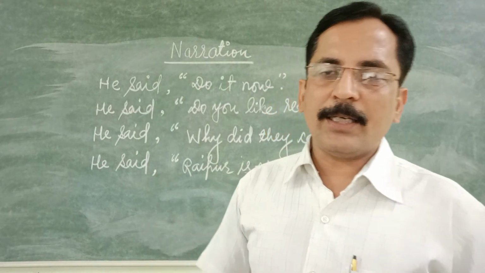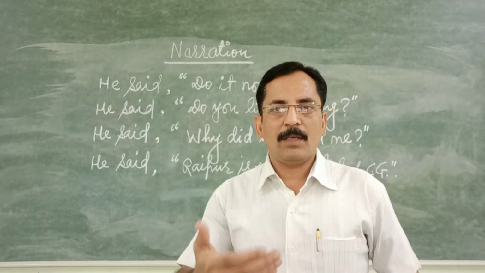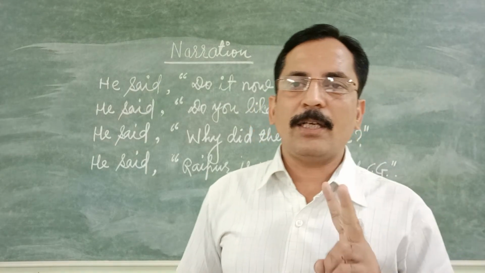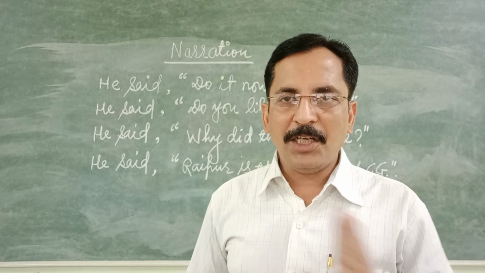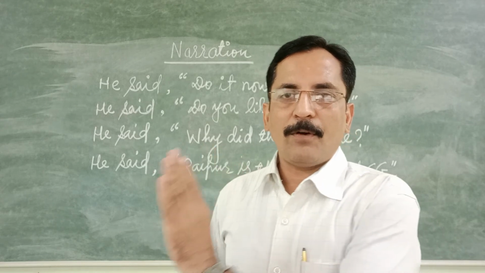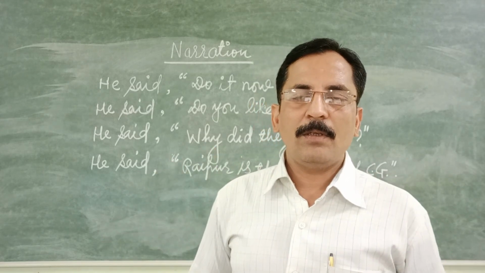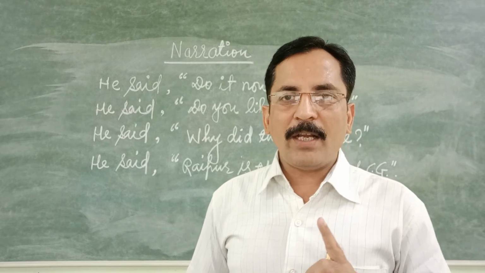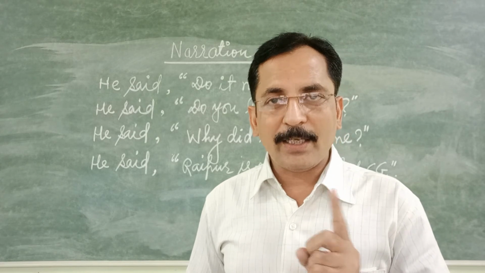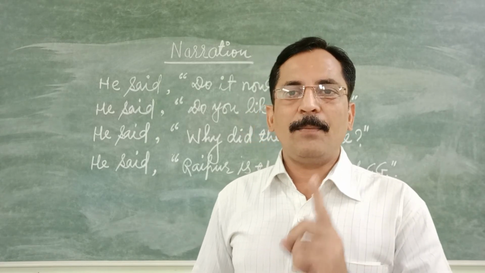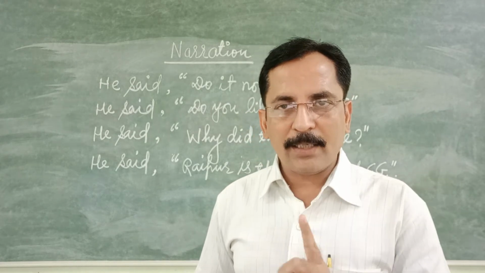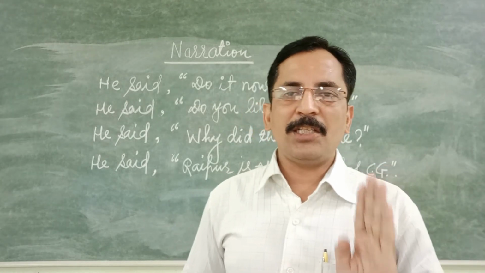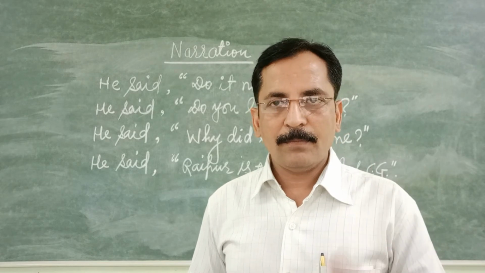Before I end this session, once again, revision for you all. General truth and universal truth are not changed in case of from direct to indirect. If your sentence is starting with an interrogative sentence carrying WH words at first, then WH words are the only connectors we have to connect. No need to add any word and change the sentence into assertive.